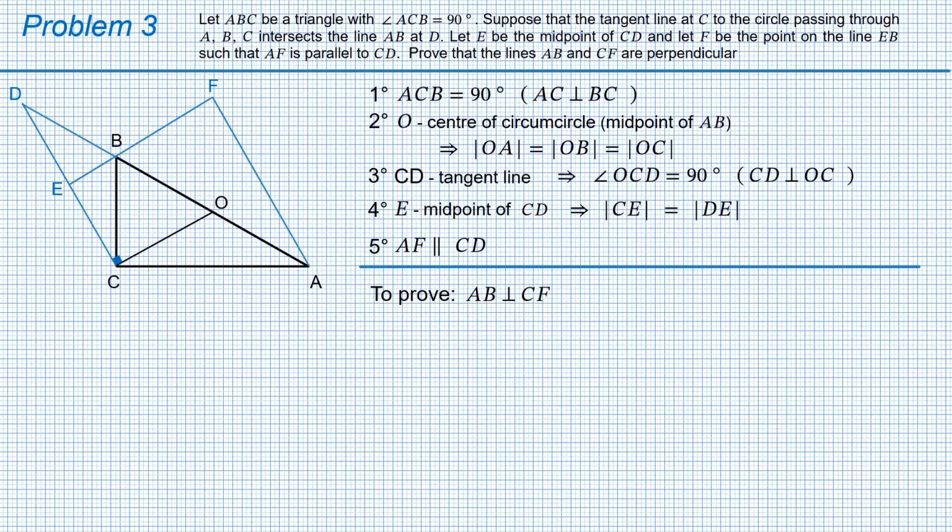We are starting with the very last condition, condition number 5. AF is parallel to CD. You of course remember different angles related to parallel lines. Here we take two angles, angle ADC and angle DAF, which have equal values as alternate interior angles. There's also a pair of vertical angles, DBE and ABF, which are also equal, of course.